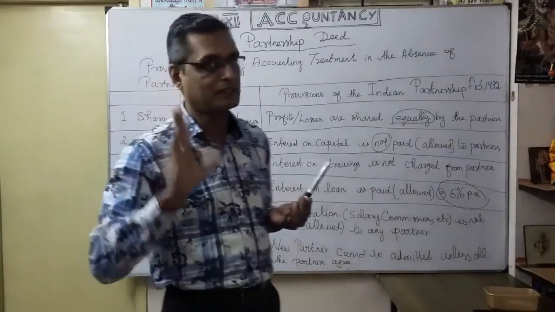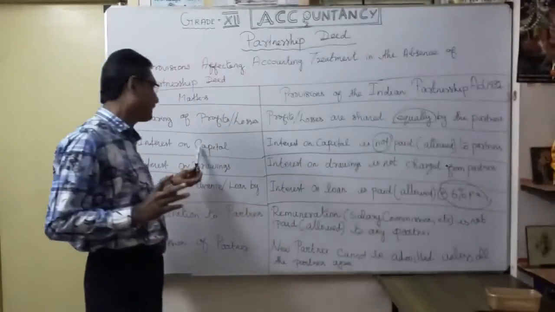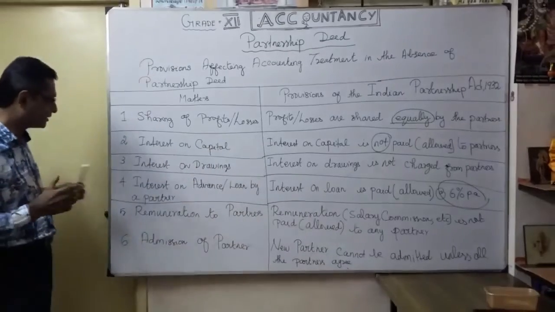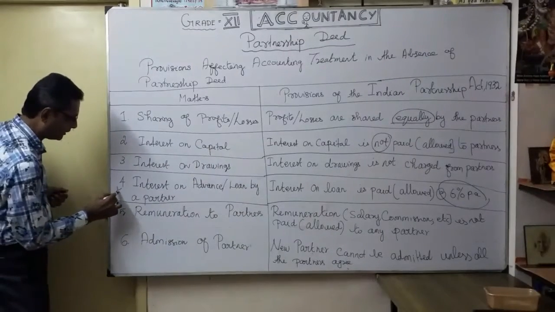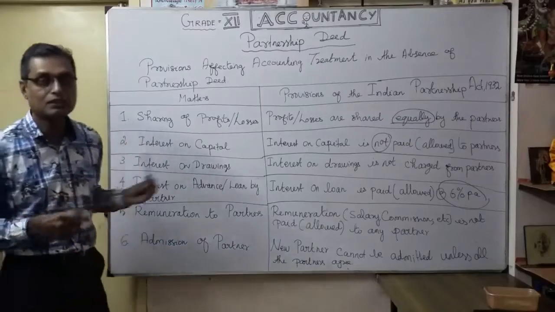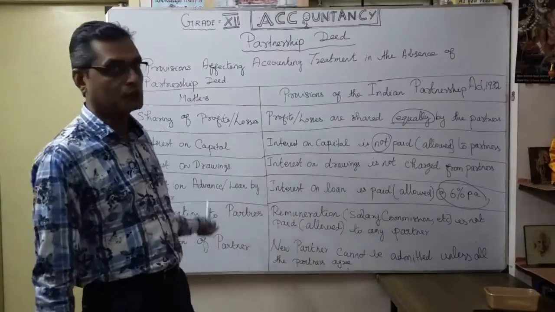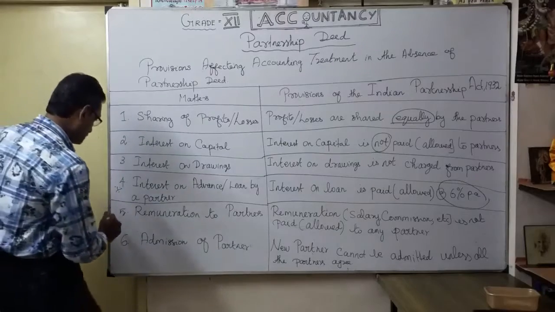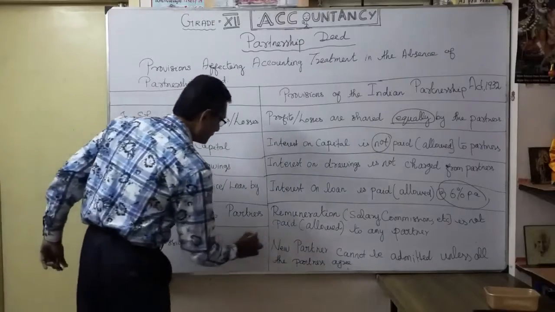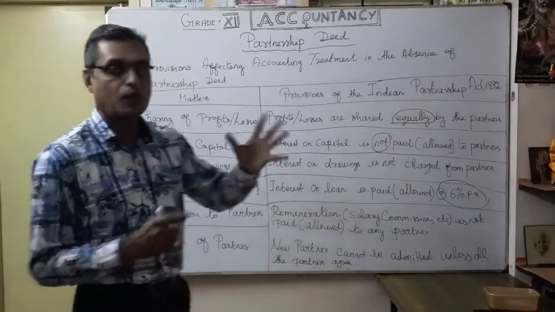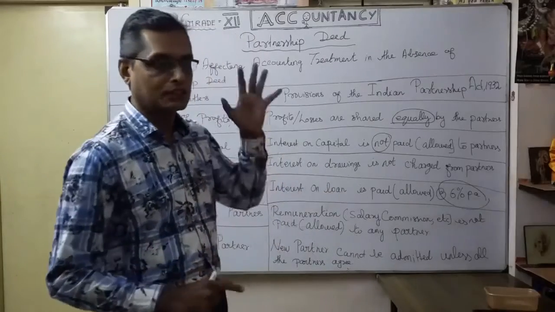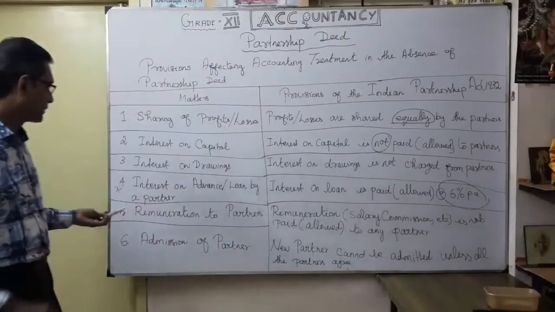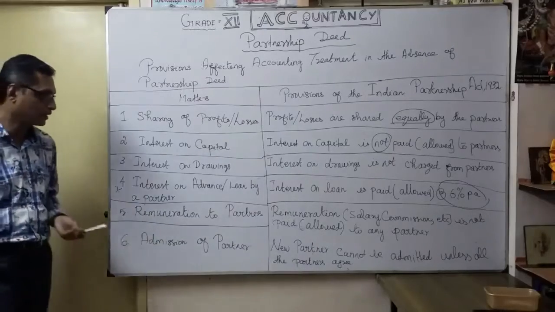Under interest on advance or loan by the partner, the firm has to pay interest. Compared to interest on capital, which is not allowed, here it is allowed. That is the comparison we want to make between interest on capital and interest on loan given by the partner. Then the fifth one, the remuneration to the partner. Remuneration may be in the form of salary or commission. So in the absence of a partnership deed, how does it affect remuneration to partners?